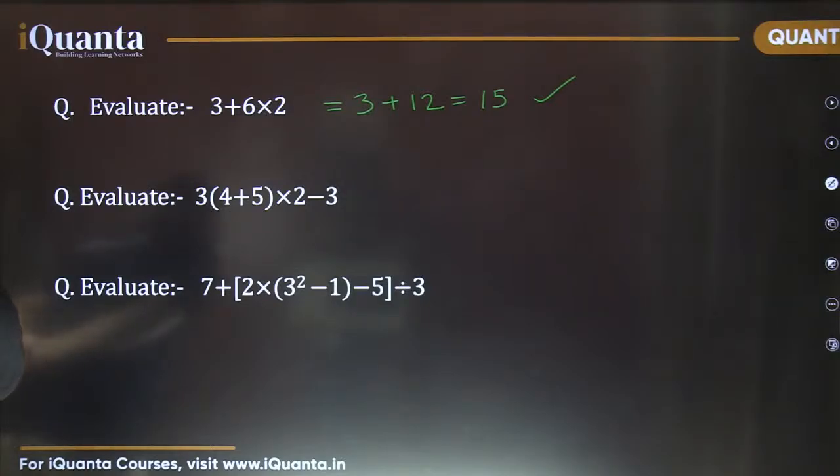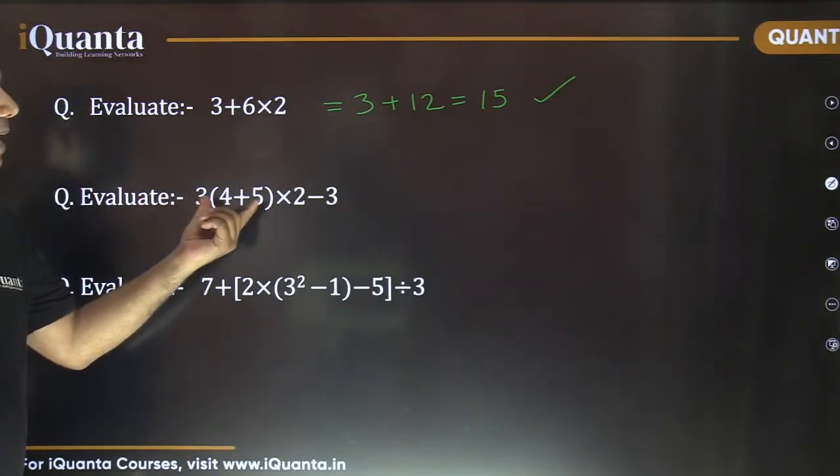Dhananjay has solved all of them. Nice. Many people have done the second one. Good. Second one is 51. That's correct. This time, first we need to solve this bracket, right?